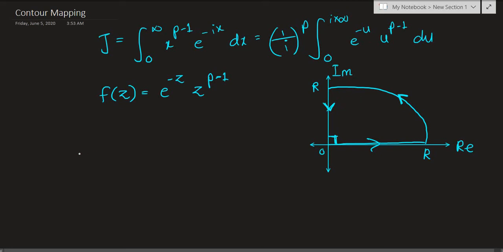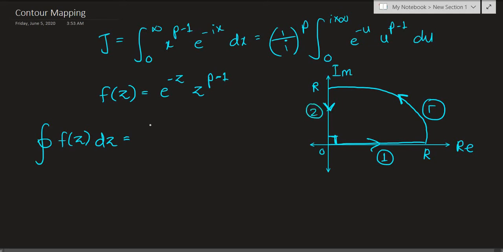So now let me write the contour equation for this. We have the contour integral of f of z with respect to z, and that's going to be, let's call this path 1, let's call this path gamma, and let's call this path 2.